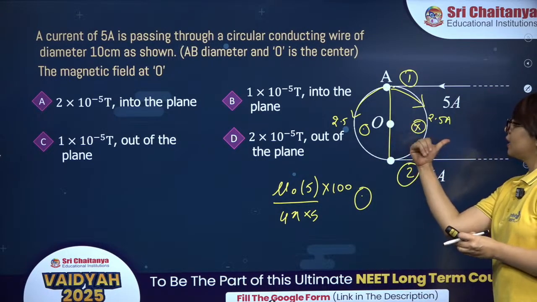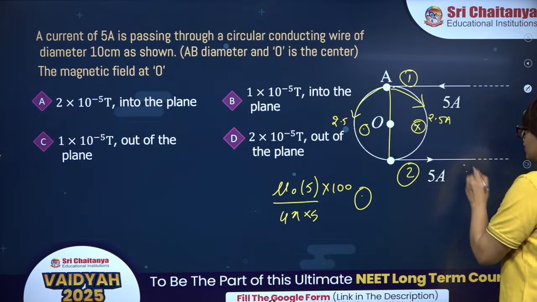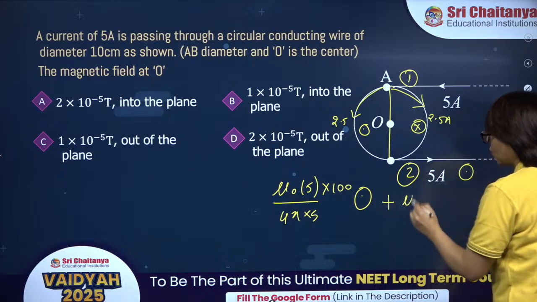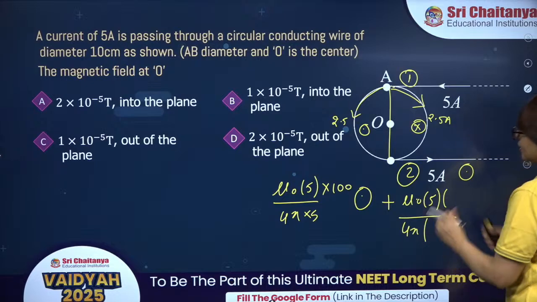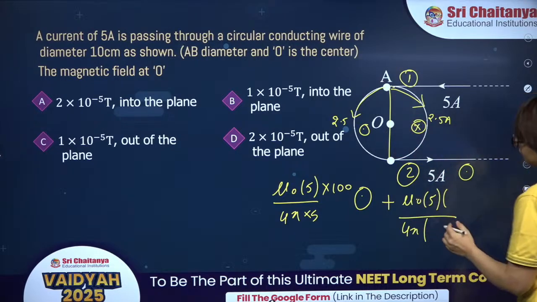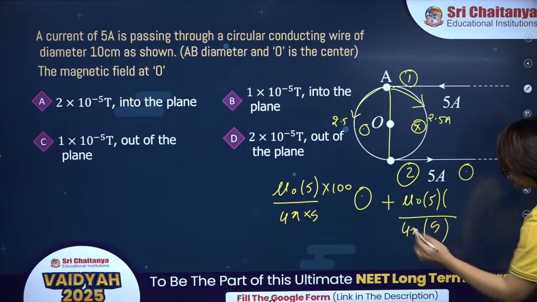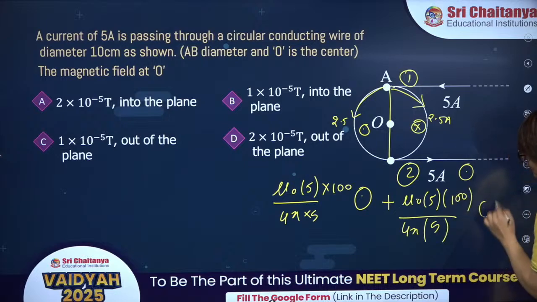For this as well, it will be out of the plane. So it will be mu naught I divided by 4 pi r. R is the radius of the circle, which is equal to 5 centimeters. So it is 5 upon 100 meter. And it is out of the plane.